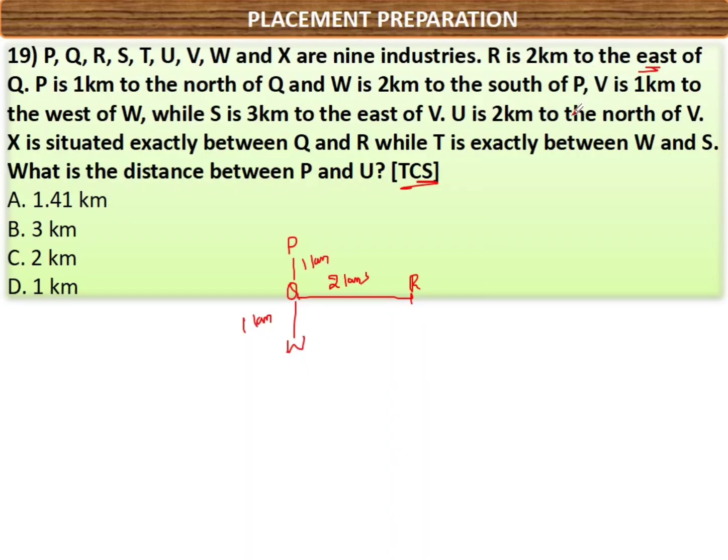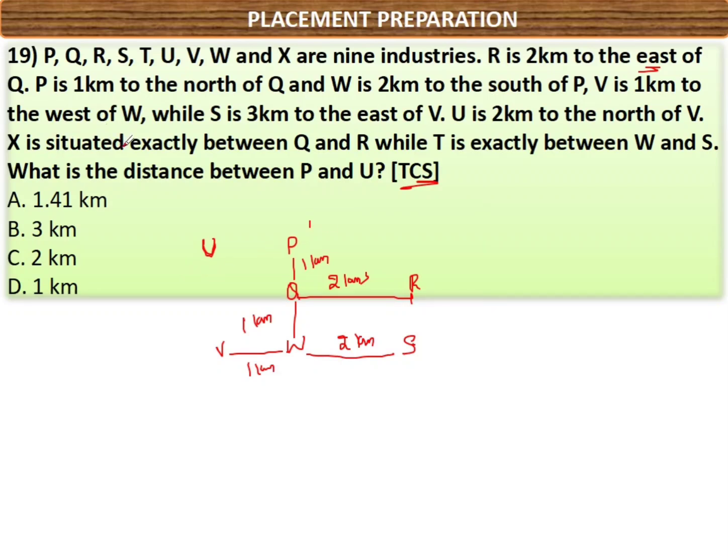V is 1 kilometer to the west of W. So west means this side. The distance from here to here is also 1 kilometer. S is 3 kilometers to the east of V. So from V, 3 kilometers, S is present. From here to here it is 2 kilometers, so 2 plus 1, total 3 kilometers. U is 2 kilometers to the north of V. From here to here 1, here to here 2, so you can understand, total 2 kilometers.